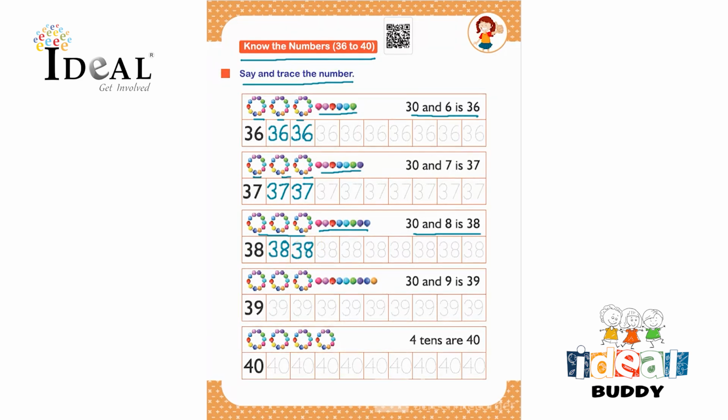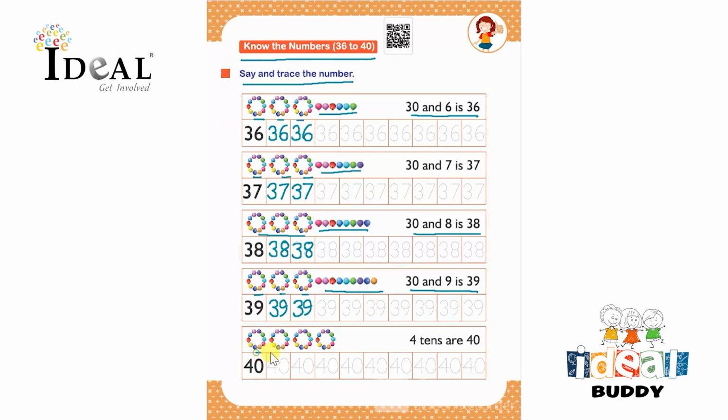Then, there are 3 tens over here, 1, 2, 3 and 9 ones. So 30 and 9 is 39. So here the number is 39. So the child has to trace the number 39 and complete tracing the number 39 for the whole row.